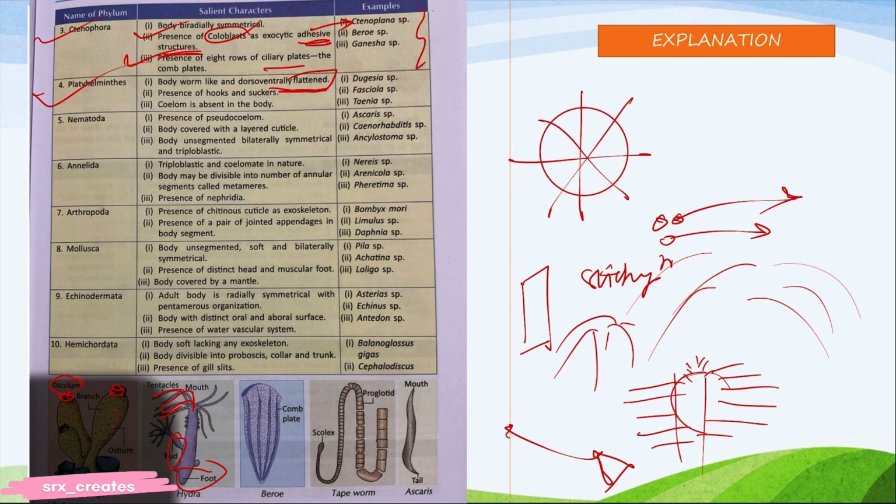Example, please learn. Presence of hooks. Now, what are hooks? Hooks are for attaching to the substrate. Let's say this is the substrate and you are this. You have a hook to attach there, okay?